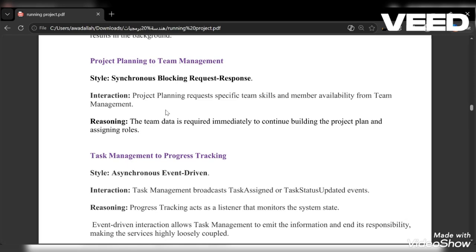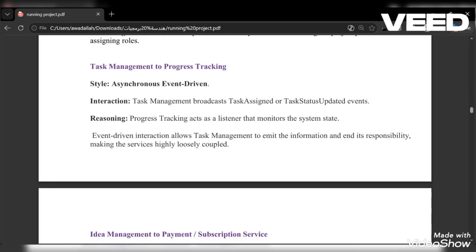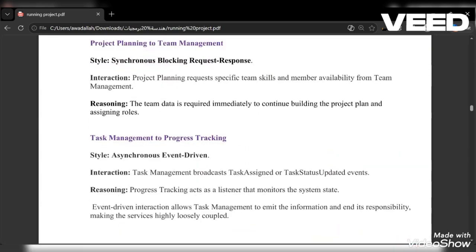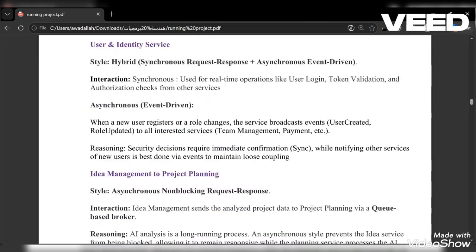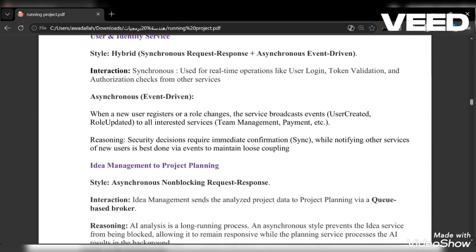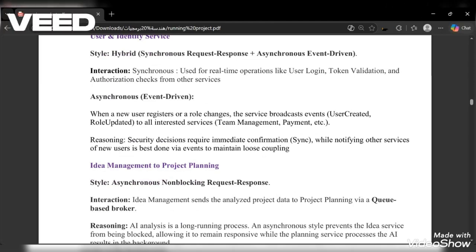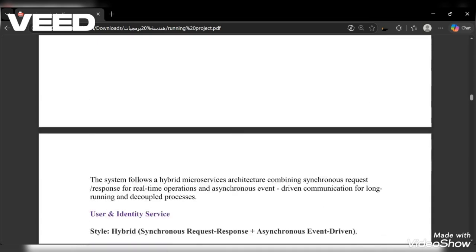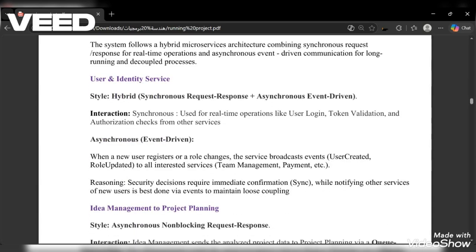And I have the other one, idea service and payment service. For idea service and payment service, I use synchronous REST HTTP too. Before starting AI analysis, we must wait to check if the process is completed successfully and wait for the response. If it can't process, we can't proceed or continue without this confirmation.